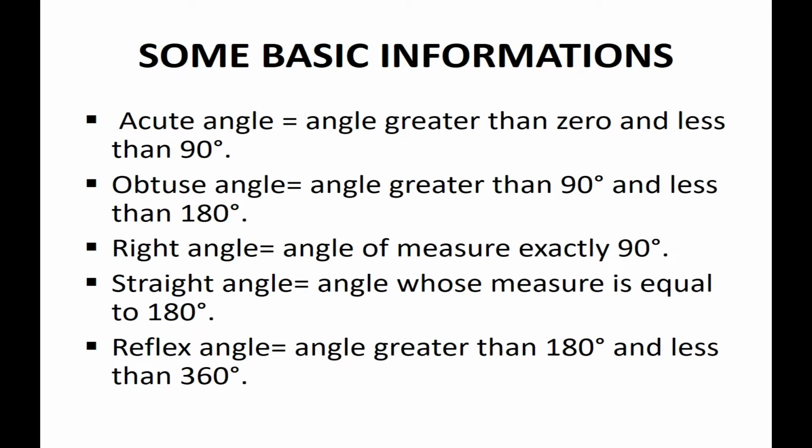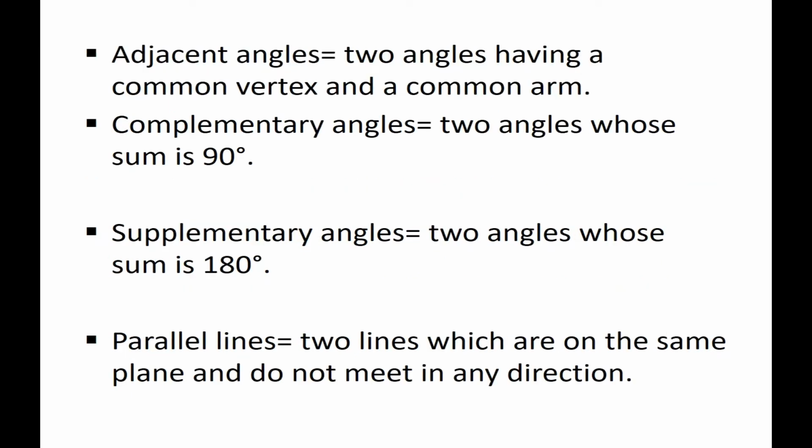Okay, next. In this way we know adjacent angles. Adjacent angles means the two angles have a common vertex and a common arm. If you draw one line, and then make two more lines adjacent to that angle, there will be a common vertex and a common arm between the two lines. If you draw another line, that type of angle formed is the adjacent angle.